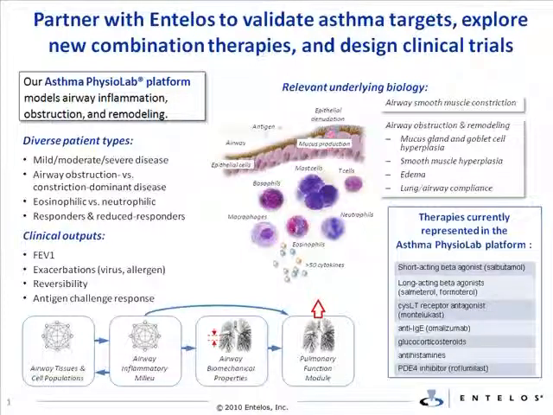Both acute and chronic asthma therapies with diverse mechanisms of action are represented in the asthma platform, from short and long-acting beta agonists that act primarily to reverse airway constriction, to anti-inflammatory agents that aim to reduce chronic airway inflammation, including standards of care like steroids and montelukast, and more novel interventions like PDE4 inhibitors.